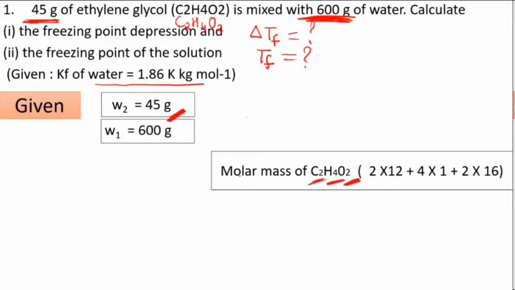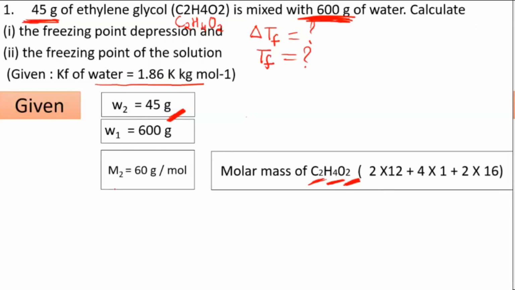With this you will get the molar mass. M2 is 60, yes, very good. 60 gram per mole, correct? Most of you are getting 60 gram per mole. By seeing the molecular formula itself, you can calculate this molar mass.